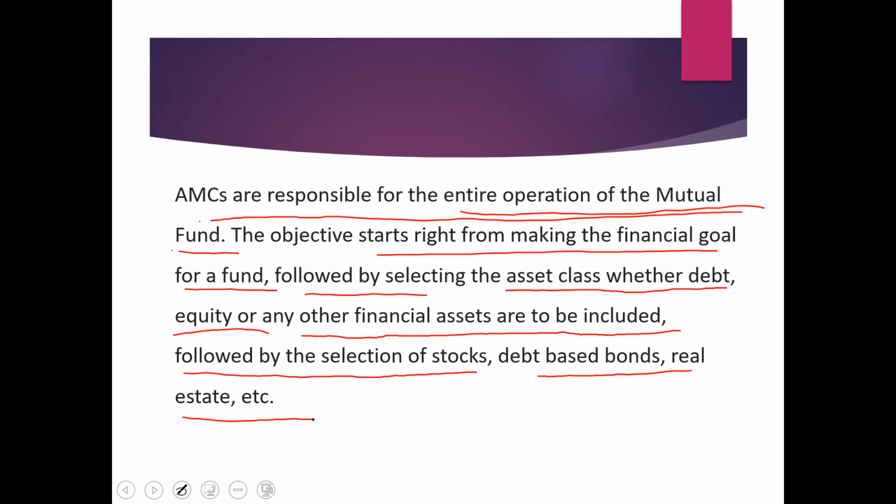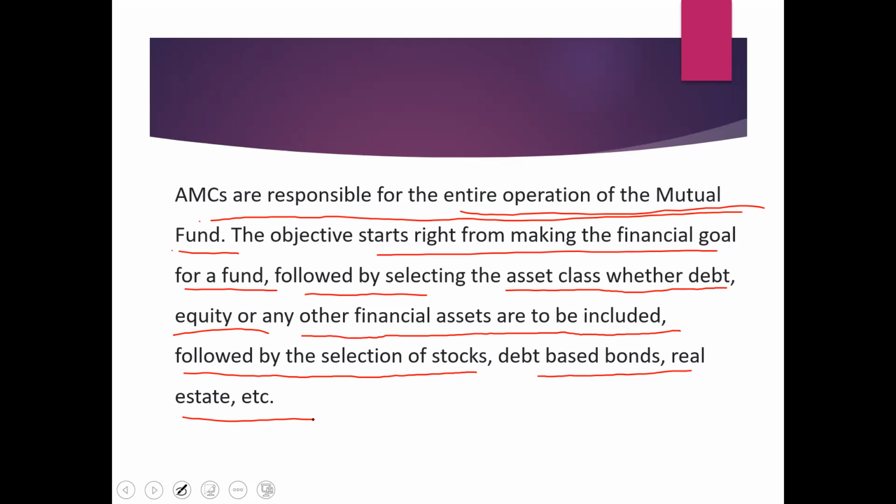You know what portfolio construction is, right? Portfolio construction is nothing but grouping of securities. See, what is the duty of an asset management company? They collect small amounts from a large number of investors, and on behalf of these small investors, they invest in different sources.